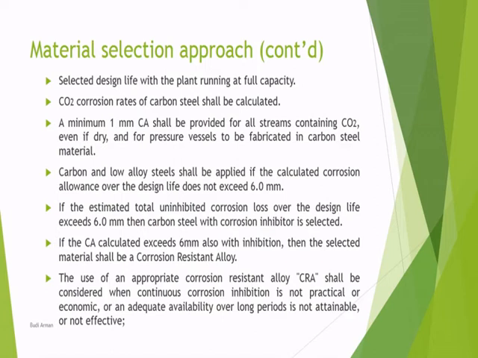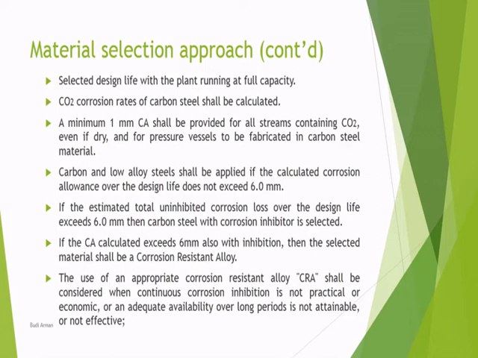This carbon and alloy steel will be applied if the corrosion allowance does not exceed 6 mm. If it is more than 6 mm, we have to calculate with the corrosion inhibitor.